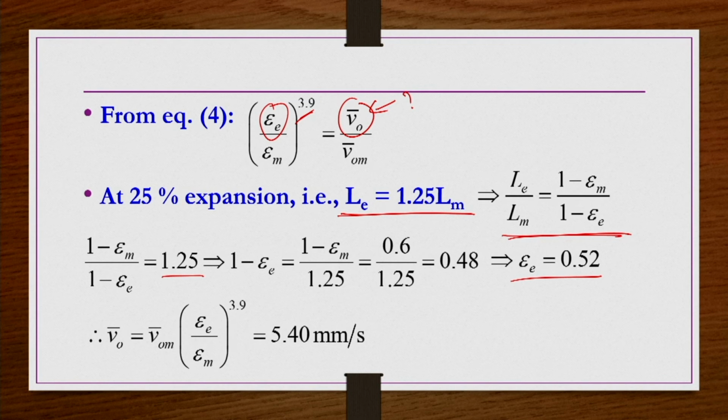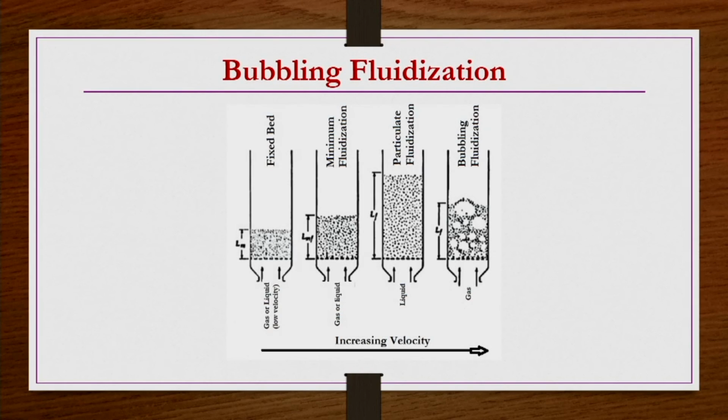5.40 mm per second you will get superficial velocity. That is, when you maintain a superficial velocity of 5.4 mm per second, then the bed expansion, 25% expansion of the bed, will take place. Now, bubbling fluidization. So, let us see the picture again.